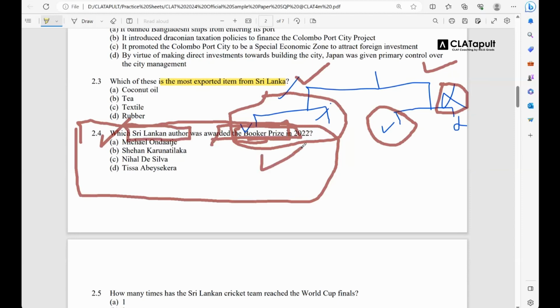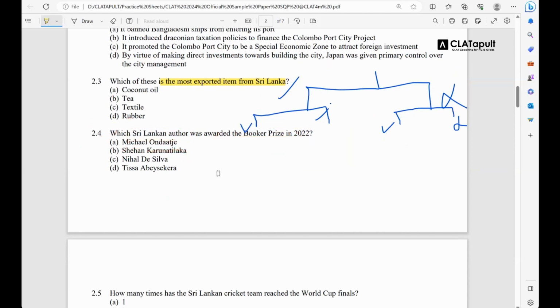ठीक है. 2.4, it's B. I think he won it for the book Seven Moons of Maali Almeida. The book was based on the LTTE and the government civil war, I think of 89 and 91. Yeah. Okay. It's a very good book. I haven't read it, but a person has recommended it to me, and I know that person for sure that it would be a good book. अब लास्ट क्वेश्चन देखते हैं.